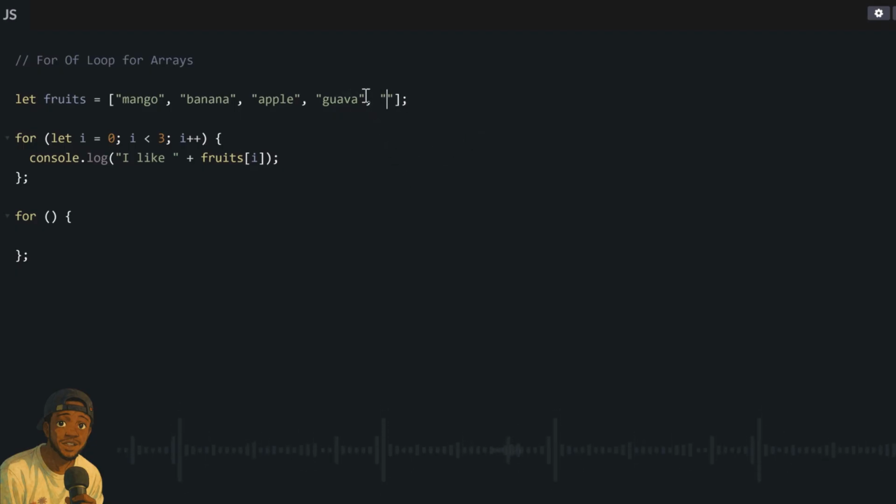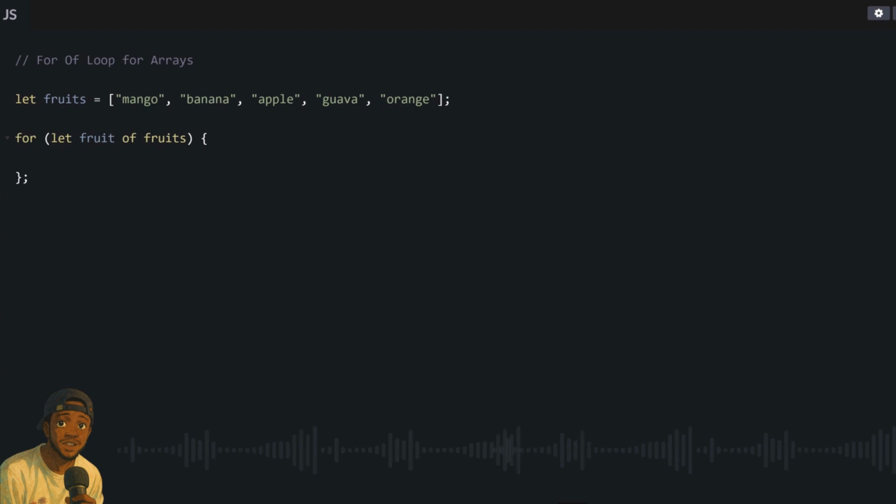So instead of hard-coding the number of times you want it to run, you can simply write your condition inside your for of loop. How do we write the for of loop now? You write the for keyword, and then inside your brackets you create a variable that will be the singular form of your array. So let's say our array is this fruits array, we write let fruit of fruits. So this let fruit is saying it creates this singular form of the array which stands for each item